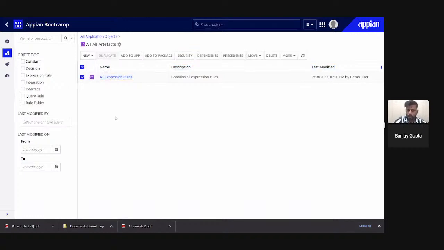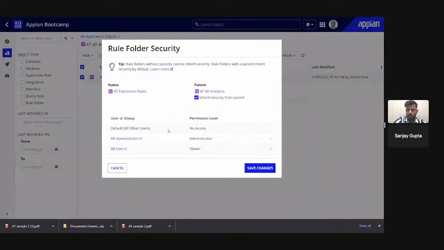If I check the properties of this folder, you can check the security. So you can see this inherit checkbox is already clicked, so it will automatically take the security of its parent folder, and parent folder is AT all artifacts.